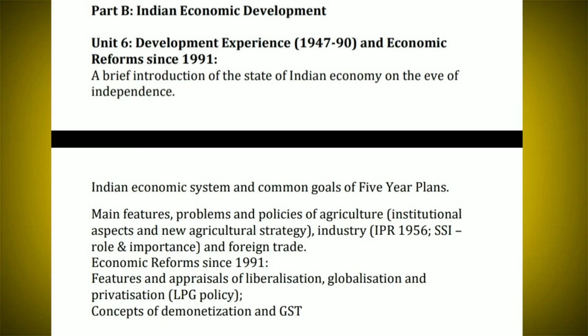Okay, so a brief introduction of the state of the Indian economy on the eve of independence, that is our first chapter. Next one, Indian economic system and common goals of 5-year plans. Next, main features, problems and policies of agriculture, institutional aspect and a new agricultural strategy, that is green revolution. Okay, then industry, industrial policy resolution 1956, small scale industries, role and importance, and foreign trade.